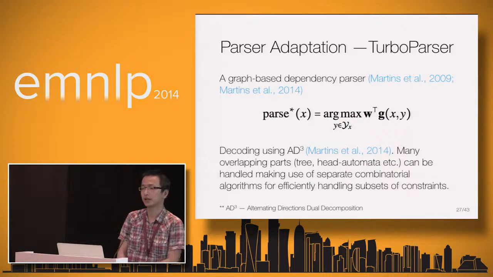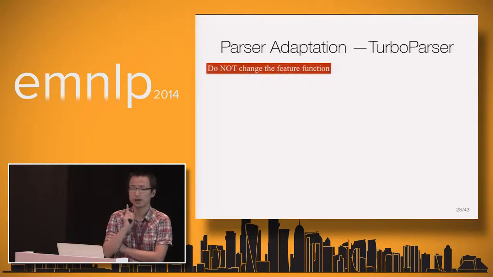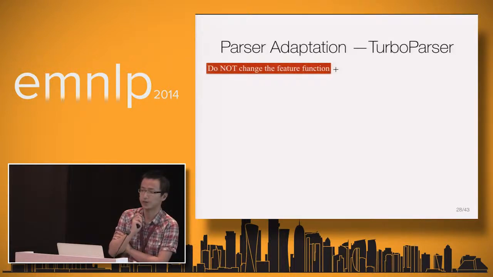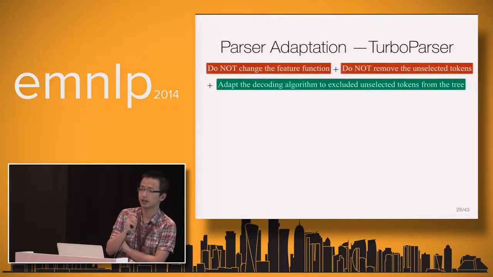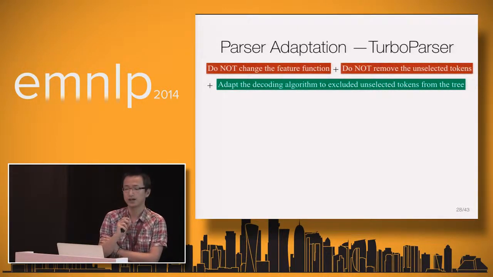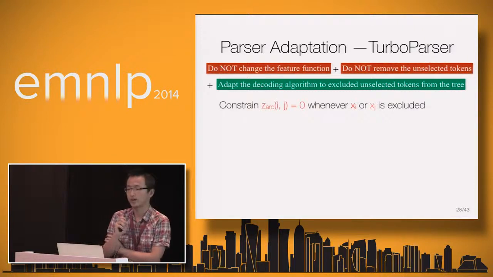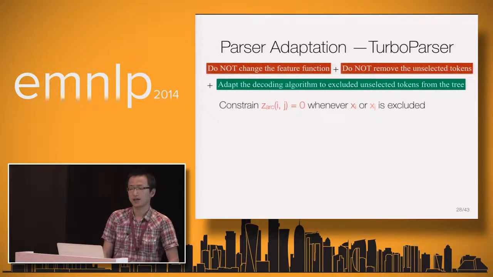To make unselected tokens visible to the feature function, but excluded from the parsing tree, we did not change the feature function. And neither did we remove those unselected tokens from the inputs. What we do is adapt the decoding algorithm to exclude unselected tokens from the tree. Concretely, in the AD-cubed decoding framework, we constrain the binary variable representing the existence of an arc, Zij, to be 0 wherever Xi or Xj is unselected in the parse tree. For the first order model, this is all we need.